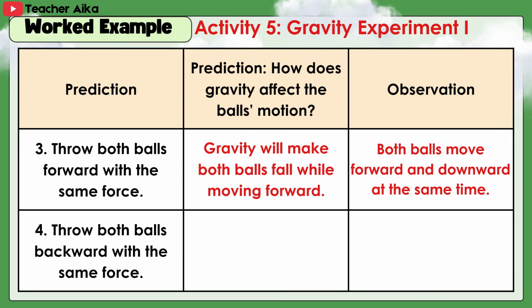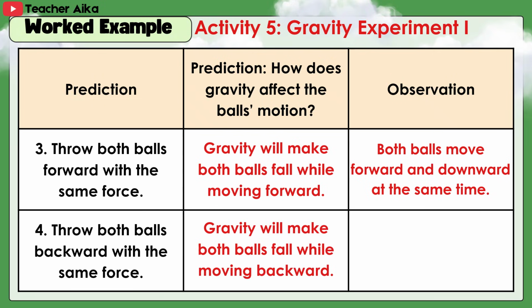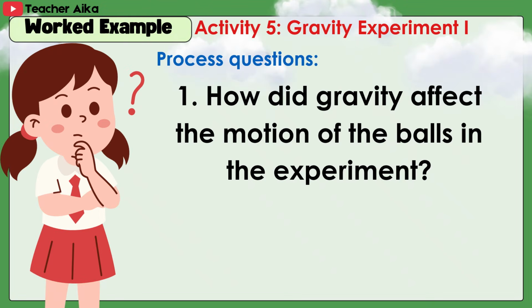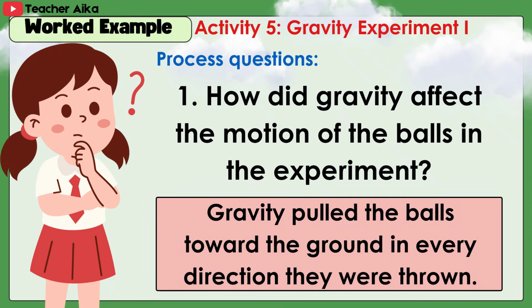4. Throw both balls backward with the same force. Gravity will make both balls fall while moving backward. Both balls move backward and downward at the same time. Process questions. 1. How did gravity affect the motion of the balls in the experiment? Answer. Gravity pulled the balls toward the ground in every direction they were thrown.